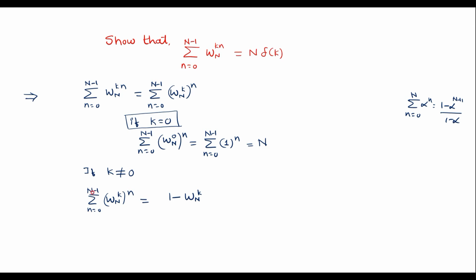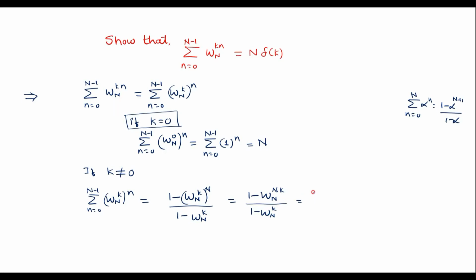So here N is nothing but N minus 1 plus 1 will be N. So I can represent it as power N divided by 1 minus W_N power k, which is equal to 1 minus W_N power N into k divided by 1 minus W_N power k.